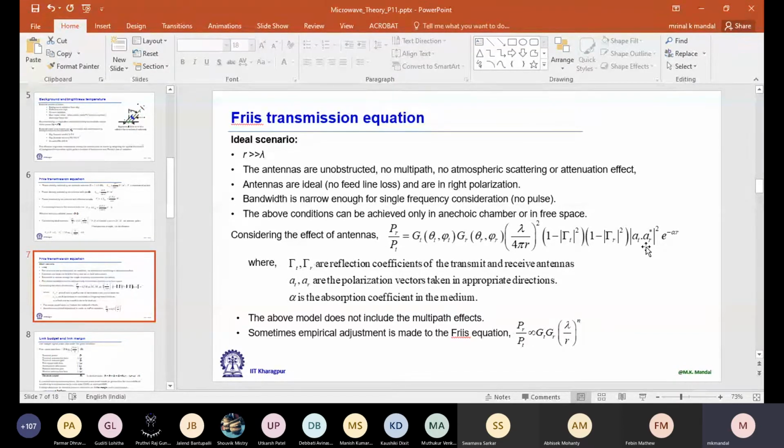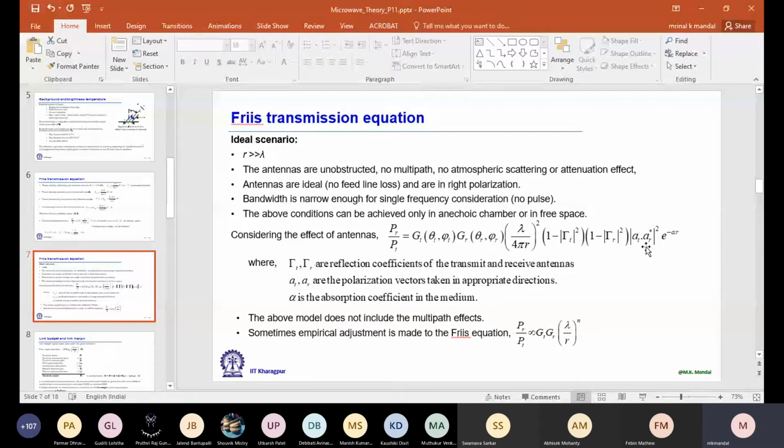because we did not consider the multipath effect. So in a practical scenario, for your mobile phone base station problem or Wi-Fi link, modeling of this received power is very complicated. It is a research topic, in fact. We call it channel modeling. In general, PR by PT is proportional to lambda by R to the power n. From the Friis equation, n is equal to 2. But practically we see that it can be somewhere between 2.5 to 4 or 5. It depends on many other conditions.